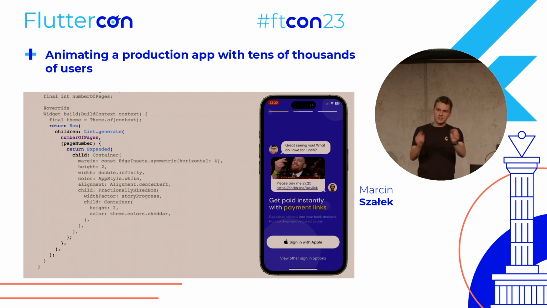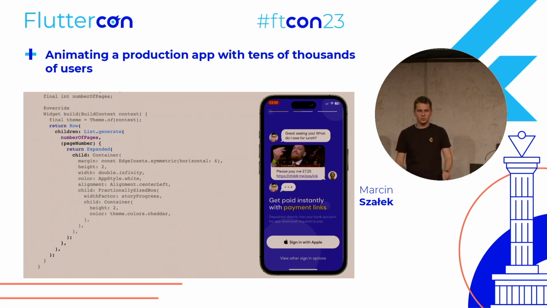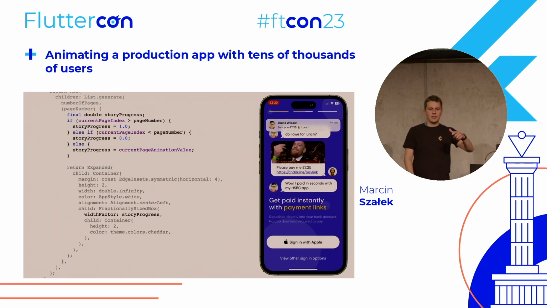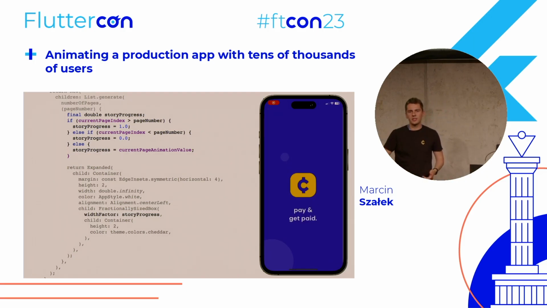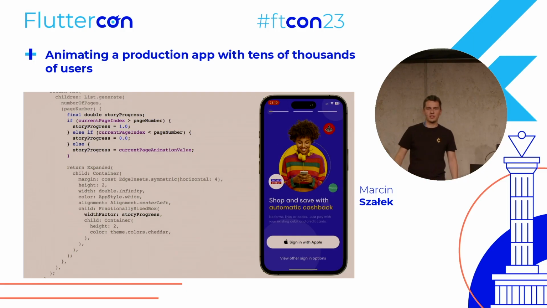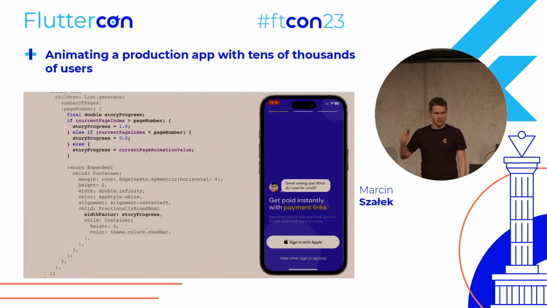And how to calculate this percentage of what we need to show? We will just check if the current page index has passed the page that we are generating a widget for. If it passed, it's 1. If it hasn't passed, it's 0. If you're on the current page, we can just use current page animation to know how much of this story we should take. And that's the whole progress indicator.